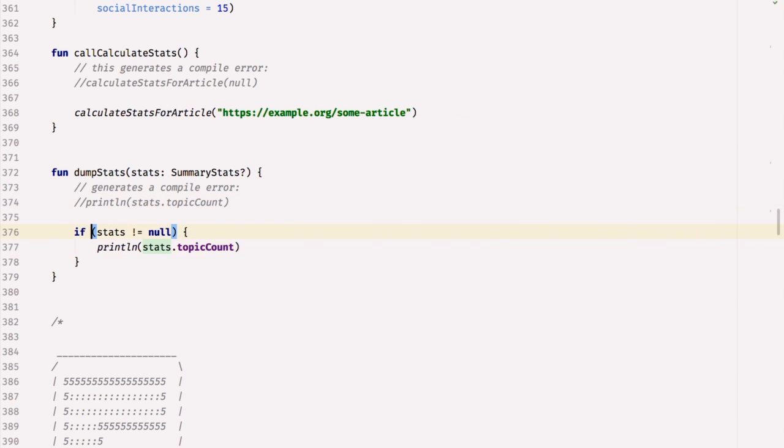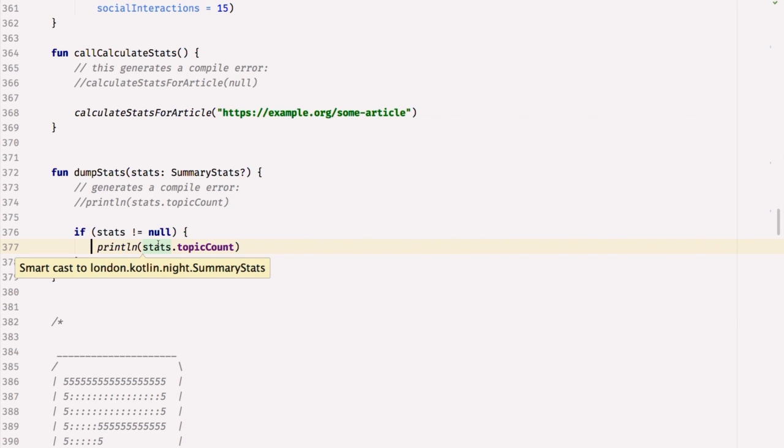And so what I do here is I check to see whether it's null or not, and then I can reference it. You can see that's in bright green, which says it's done a smart cast to the non-nullable version because I've already checked inside that block that it's not null. So it's null checks, but without some of the pain of null checks.